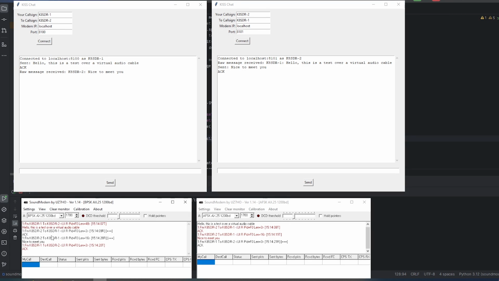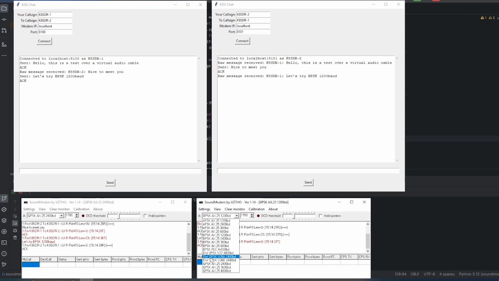And the great thing with this application is that because it allows easy access to the sound modem itself, we can actually switch between various modes that the sound modem provides, and we can send data at different speeds, baud rates, and modulation types depending on what type of sound modem we have set up and what type of radio we have that sound modem connected to.